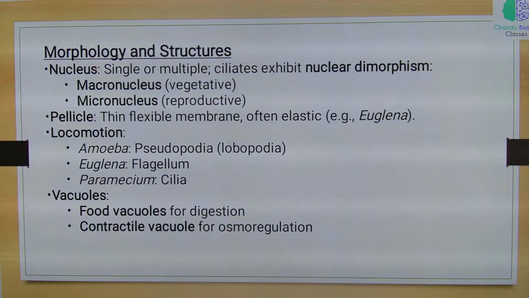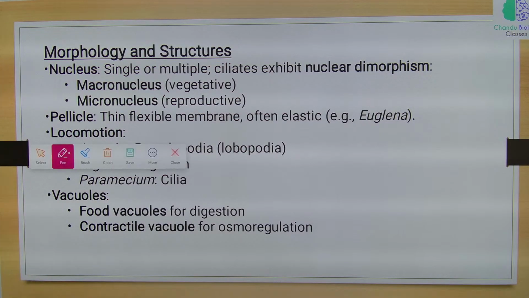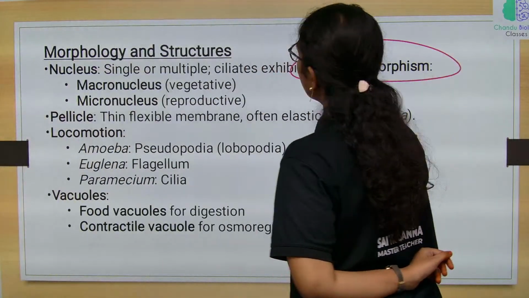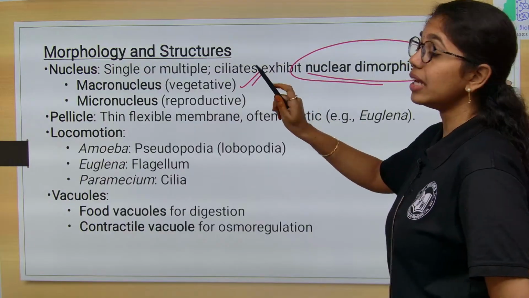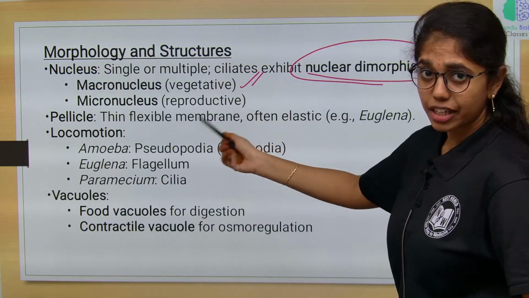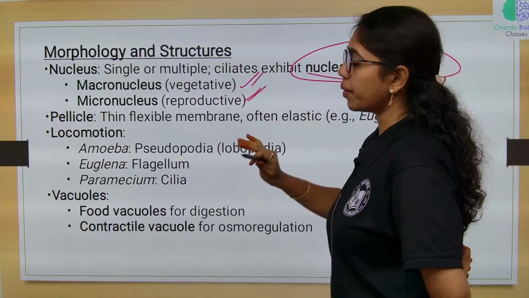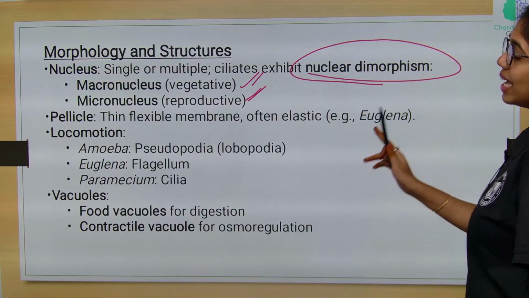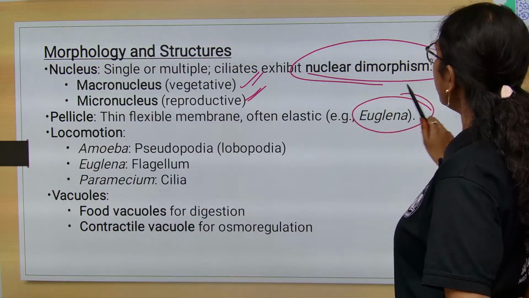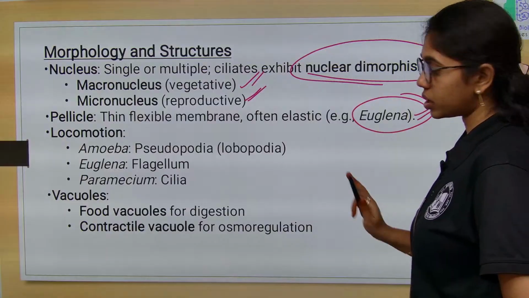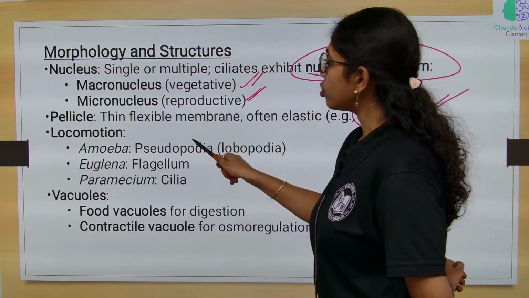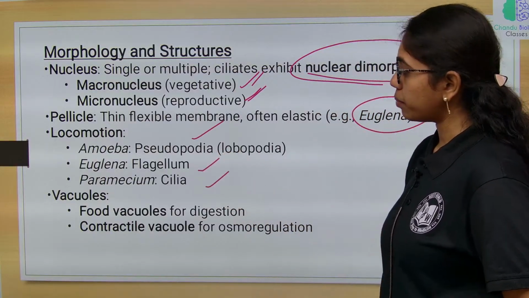Now, morphology, structure, metabolic diversity and nutrition. In ciliated protozoans, as we have discussed, it exhibits nuclear dimorphism, where the macronucleus is for metabolic or vegetative functions and the micronucleus for reproductive functions. Pellicle is a thin flexible, often elastic membrane. This pellicle is observed in Euglena. Euglena is a plant-like protist and does not come under protozoans. Locomotion: amoeba uses pseudopodia, Euglena flagella, and Paramecium cilia.